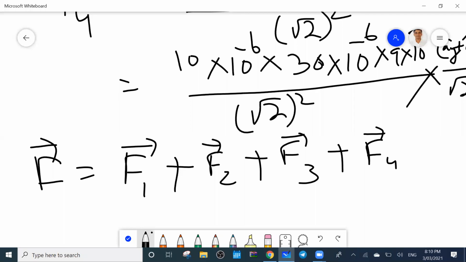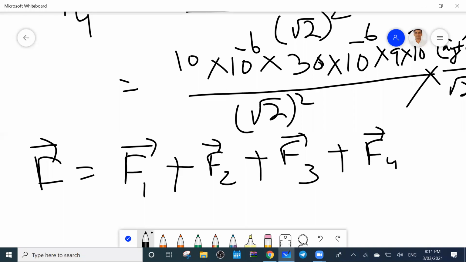Then in AR3, minus AY by root 2, and in AR4, plus AY by root 2, so that will cancel. Only the Z component will be there. So 4 AZ by root 2.